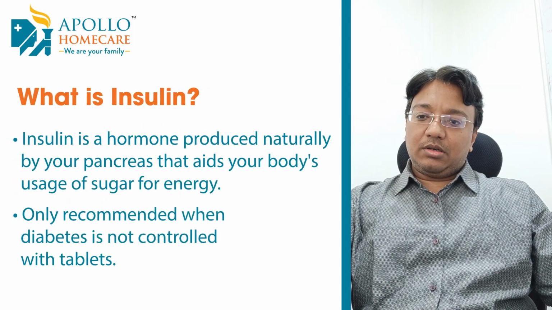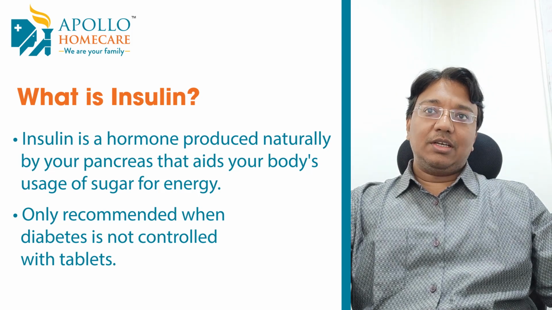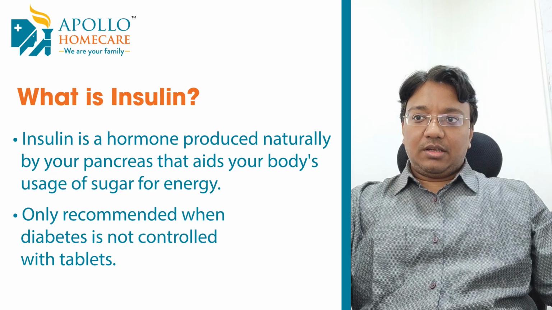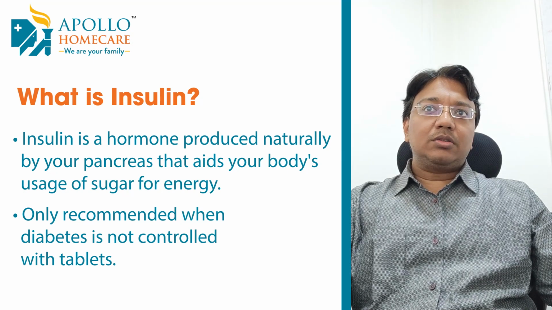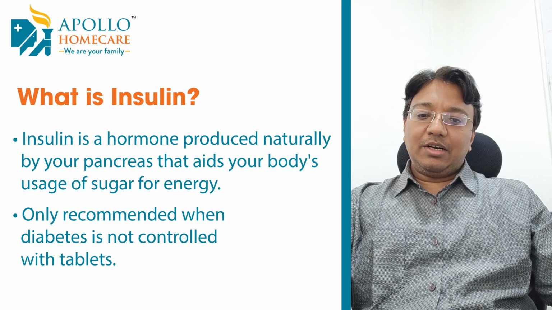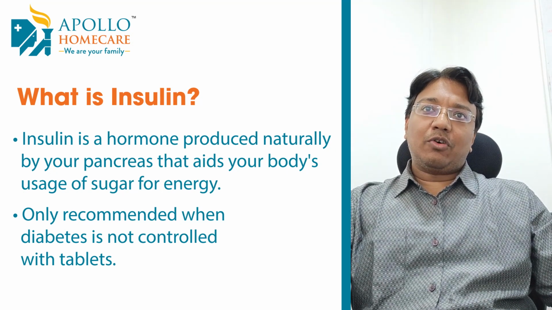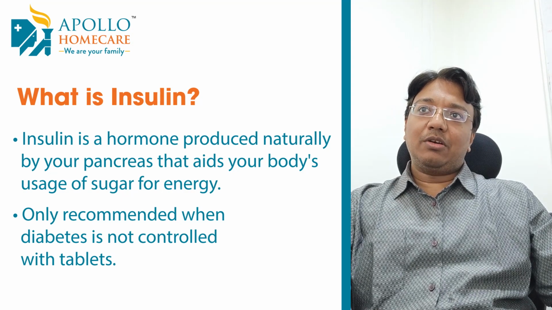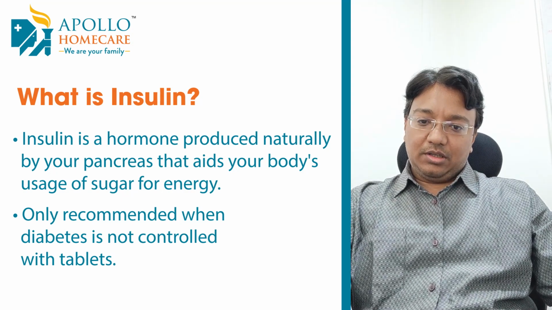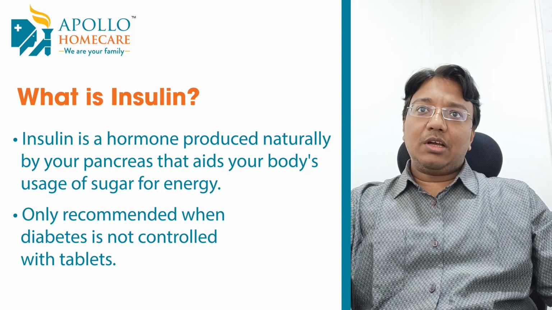So what about insulin? Type 2 diabetes people in whom sugars are not getting controlled with tablets are shifted to insulin. Usually a maximum combination of 3 different sugar tablets is given, 3 different formulas at max dose. If they fail to correct, then the person is shifted to insulin along with tablets.